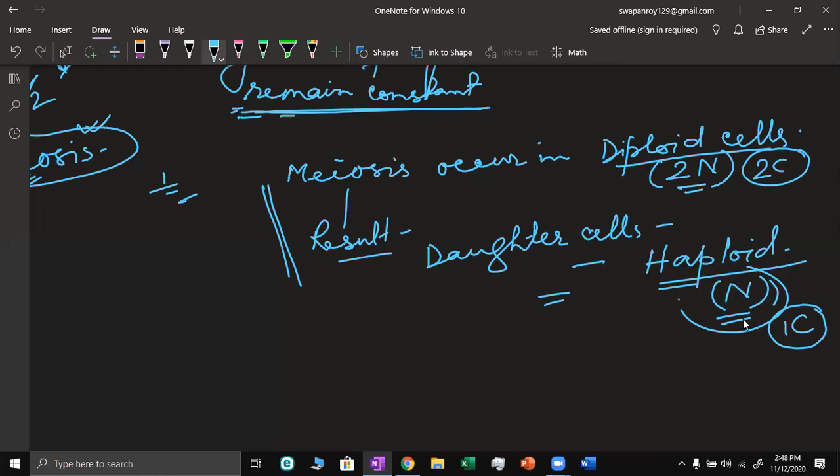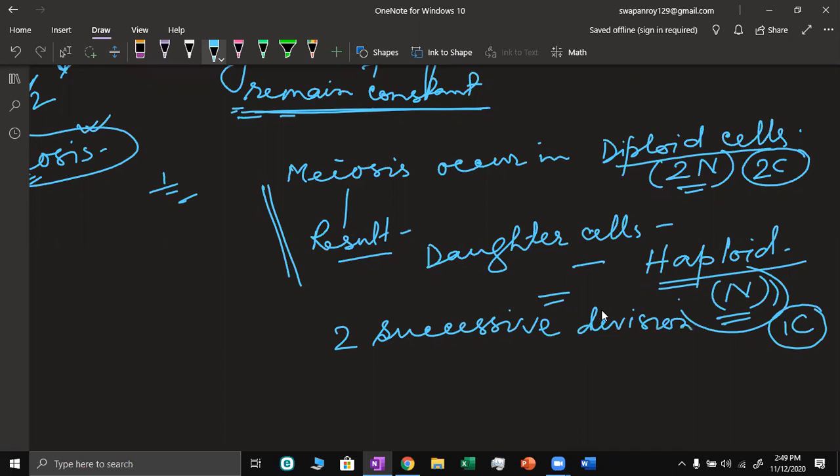To ensure that, meiosis is completed in two successive divisions.